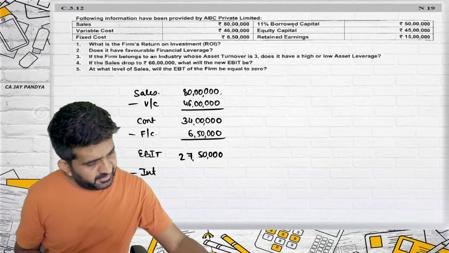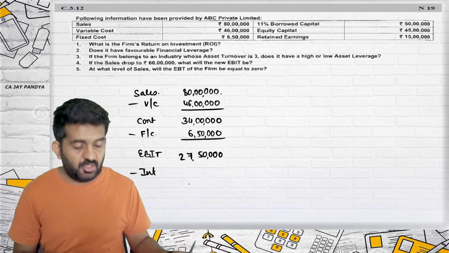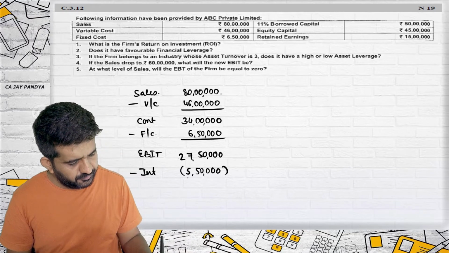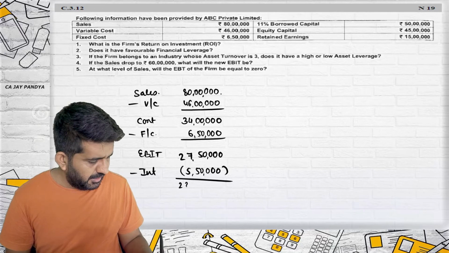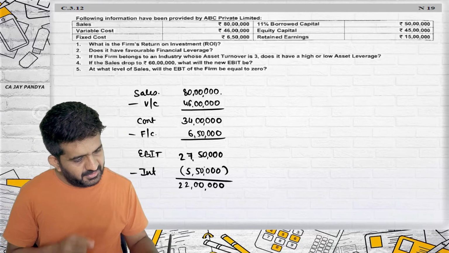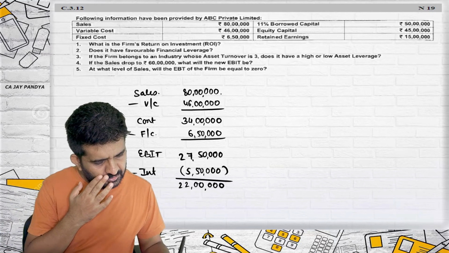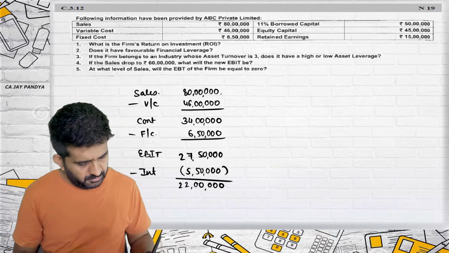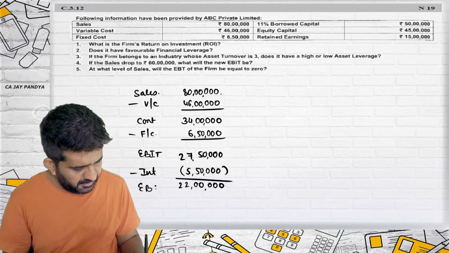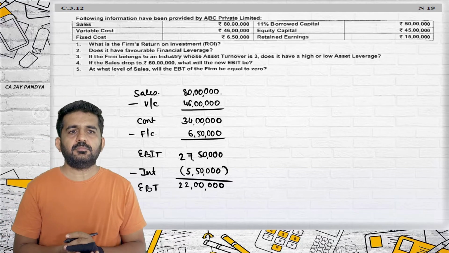It is given, yes, 11% on borrowed capital of 50 lakhs. So it will be 5,50,000. This will be 22 lakhs, minus taxation, which is given. Alright.